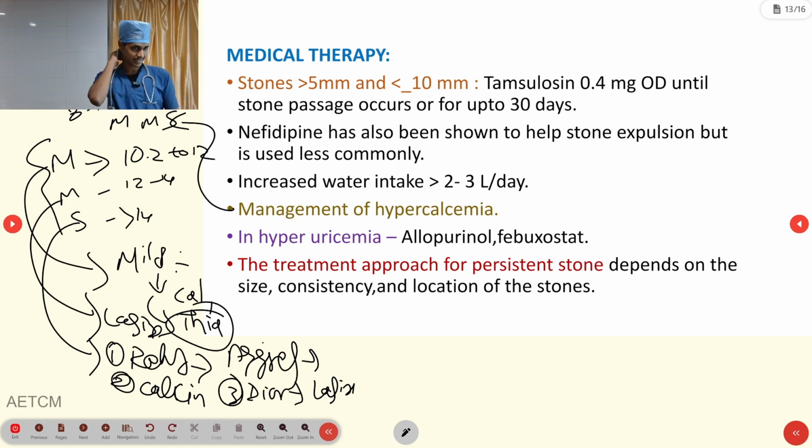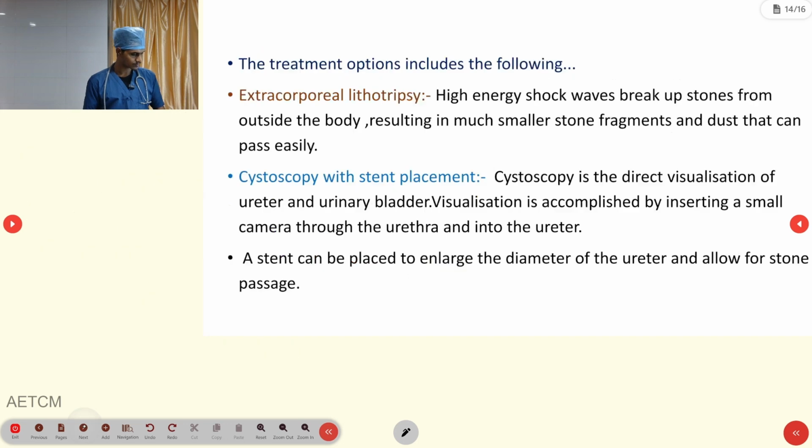Hyperuricemia is managed with drugs like allopurinol and febuxostat. I can explain this, but as of now, in a later part we will discuss in detail how allopurinol and febuxostat act. The treatment approach for a persistent stone depends upon the size, consistency, and location of the stone. Finally, we have some more therapies, like extracorporeal lithotripsy and cystoscopy with stent placement.